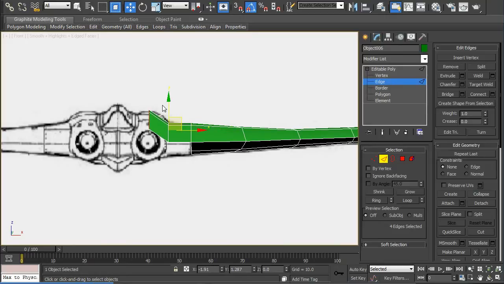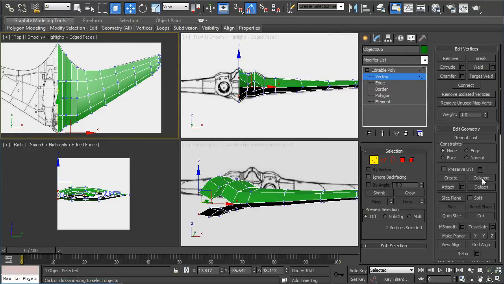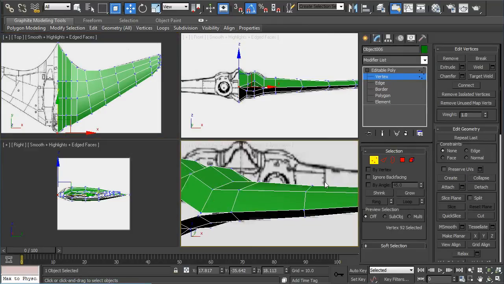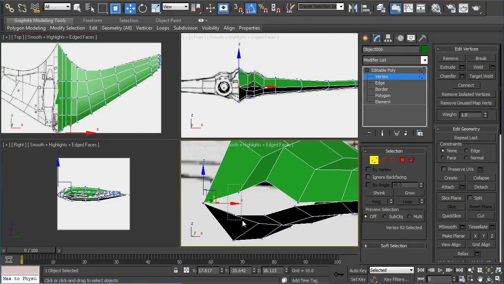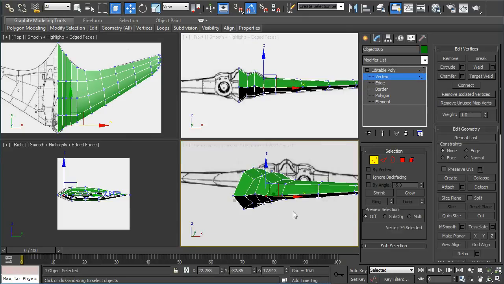Now we can poly model the body, get a rough outline by taking the edges from the wing and then shift dragging them in move mode to clone them. Okay, here we can fuse the front and back end points and collapse the 2 points together. And I think I already have the back end done here.